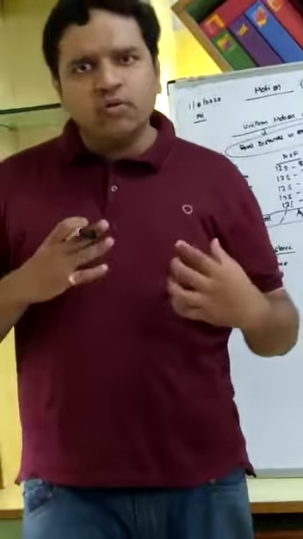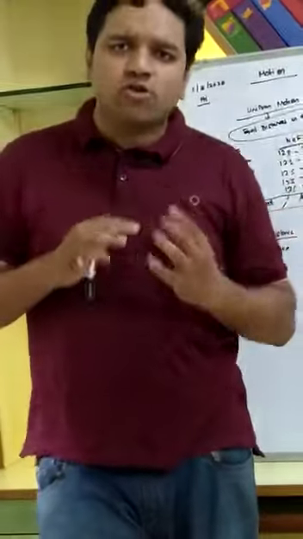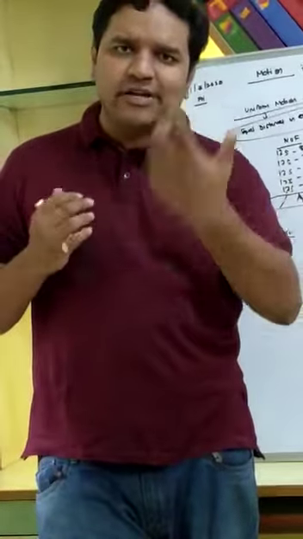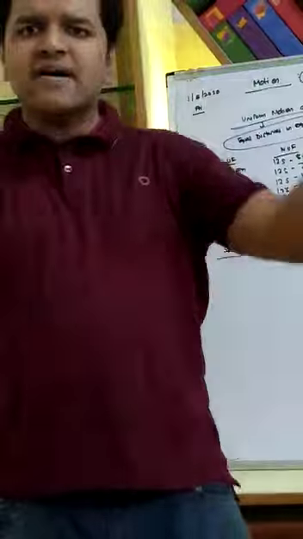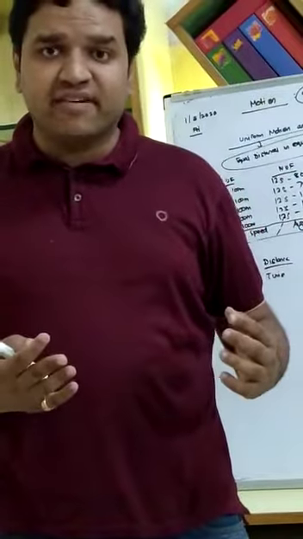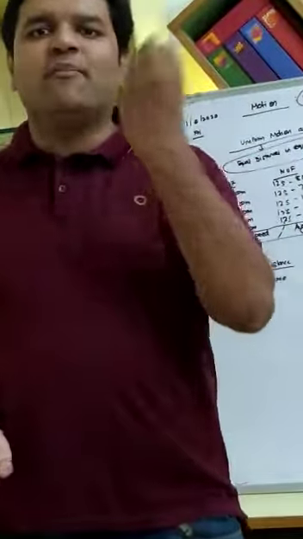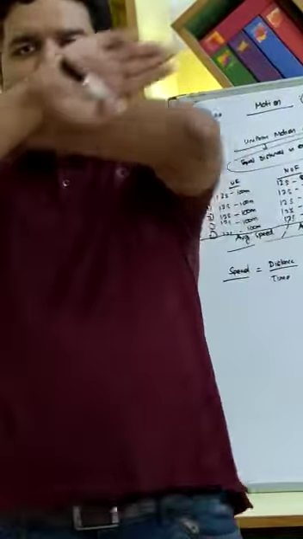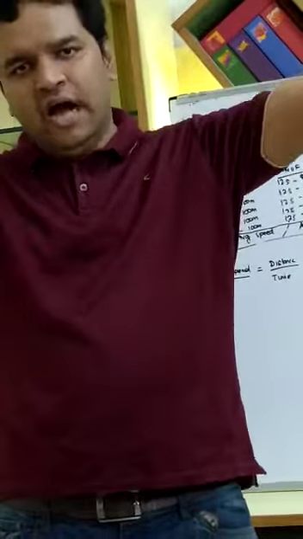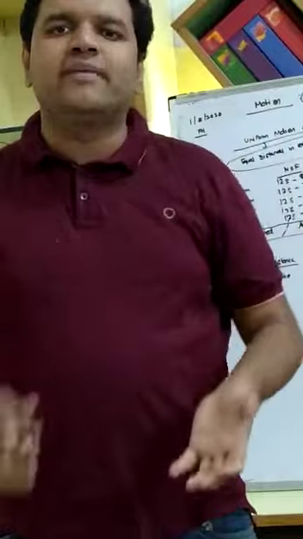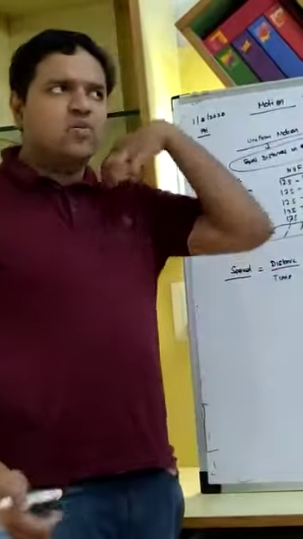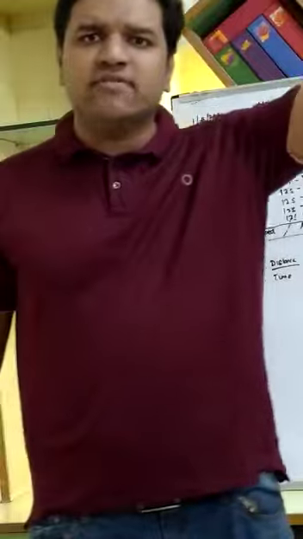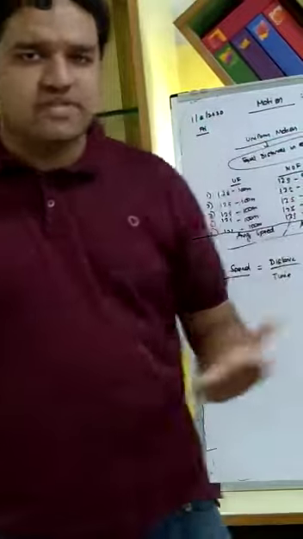If I want to know the average score of our class for a particular test, I'll tally the marks of all 14 of you who have given the test, divided by the number of students who gave the test, so upon 14. If someone got 5, someone got 45, whatever, all the 14 marks are added upon the total number of students who attempted that test. So in other words, an average can be defined as the sum of total observations upon the total number of observations.